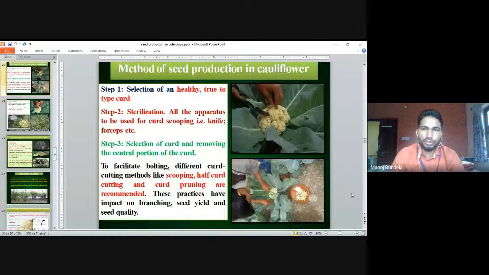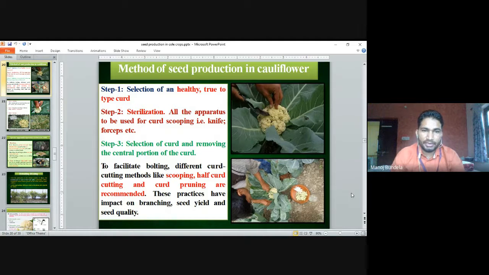Method of seed production in cauliflower. Selection of healthy, true to type curd. First we have to select the curd. Second step is sterilization. All the apparatus to be used for curd scooping, like knife and forceps, we have to sterilize. Then selection of curd and removing the central portion of the curd.